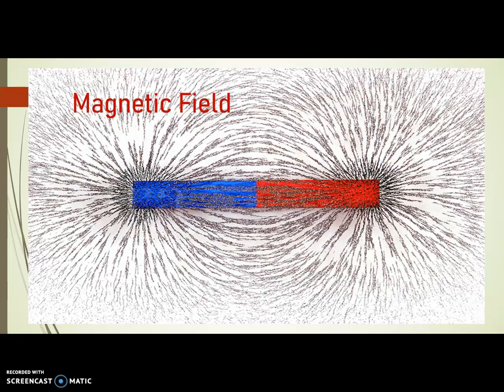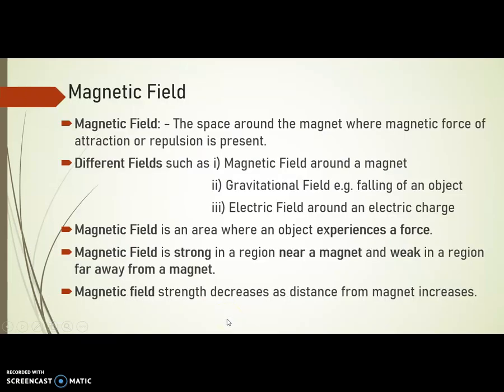This figure shows the magnetic field around a bar magnet with the help of iron filings. Here a picture is drawn which shows the magnetic field produced around the magnet. Now what is the magnetic field? It is nothing but the space around a magnet where a magnetic force of attraction or repulsion is present. There are different fields, such as the magnetic field around a magnet, the gravitational field around earth due to which objects fall towards earth's surface, and the electric field around an electric charge.